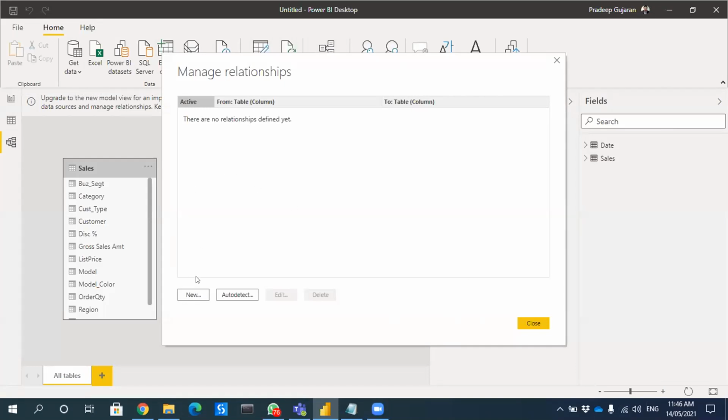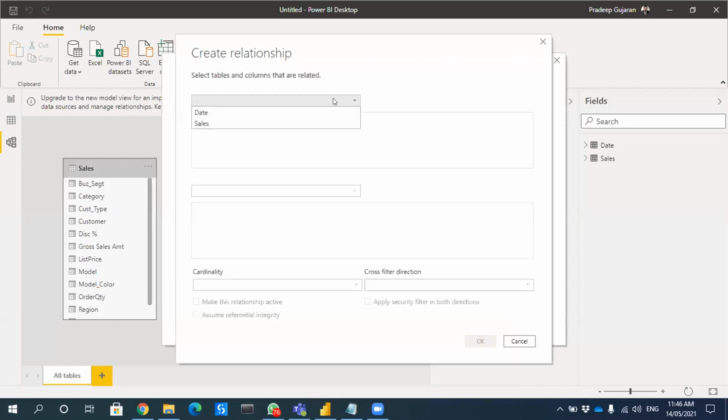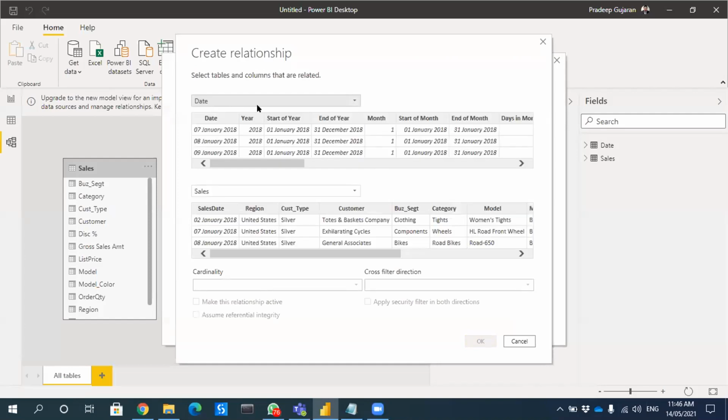Yes. So now we have to create a new relationship. So we have our master data, which is a date dimension, and the sales. Sales is the fact table, fact data, right? Yes. So this has only unique dates, and this will have multiple dates.